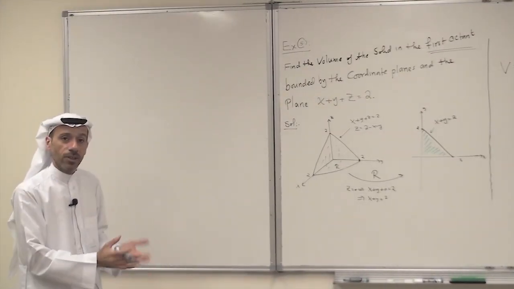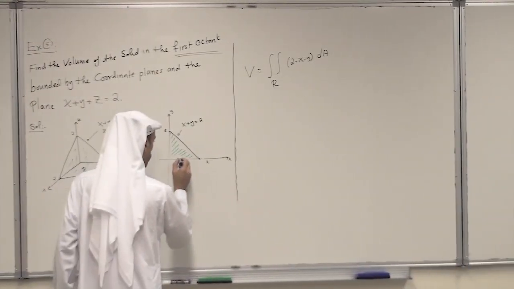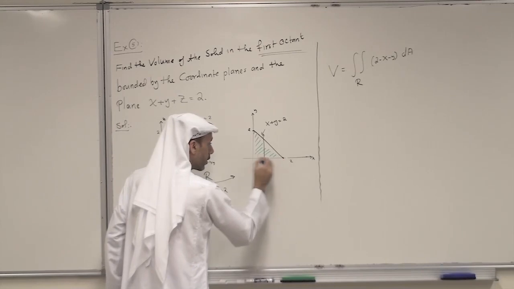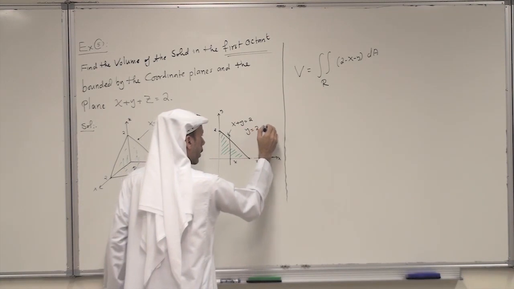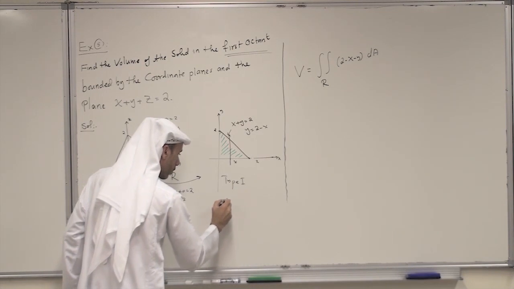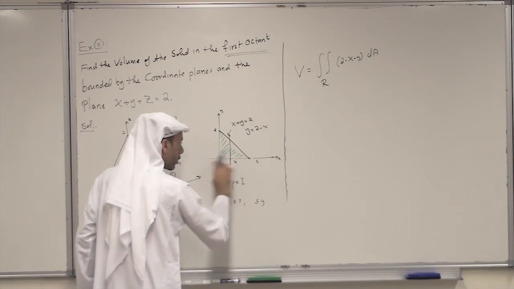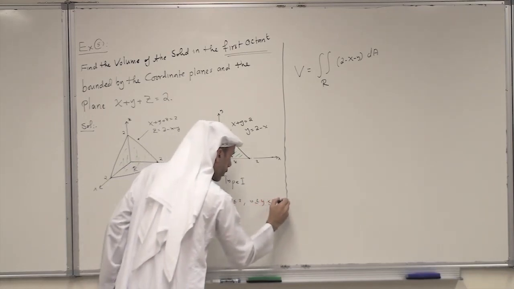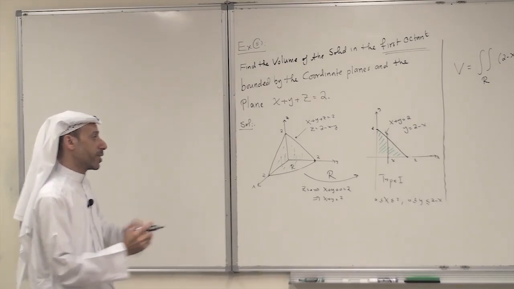Now this region, is it type 1 or type 2? In fact, it is both. So I will just look at it as type 1. If I take x here, the lower boundary is the x-axis and the upper is this line, y equals 2 minus x. So as type 1, x is between 0 and 2, and y is between y equal to 0 and the line 2 minus x. This is the description of this region as type 1.